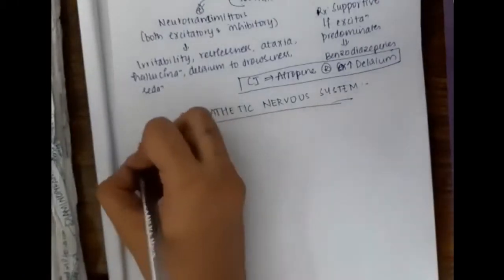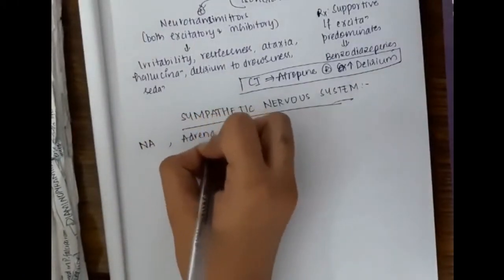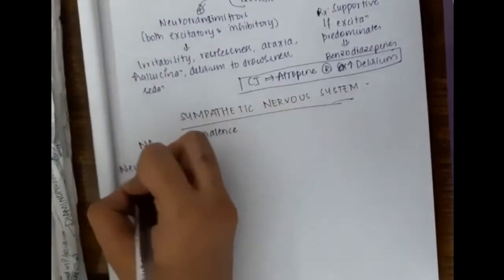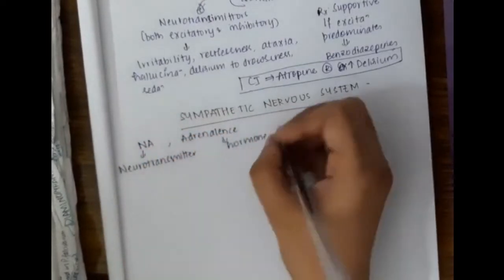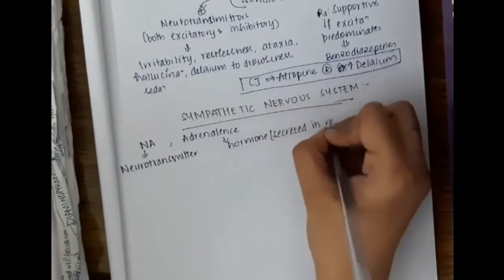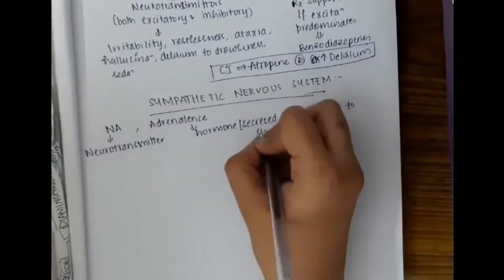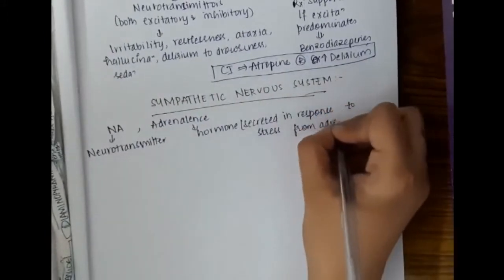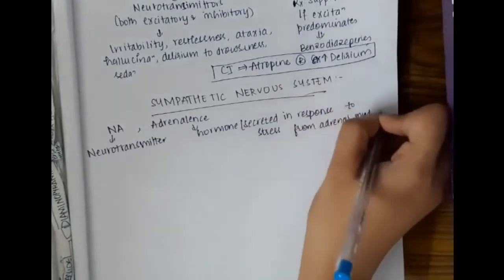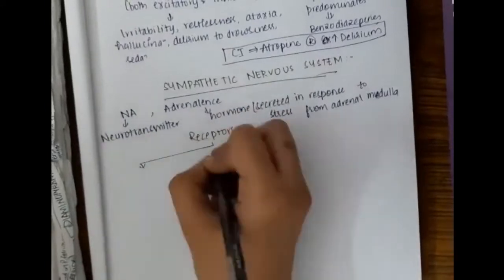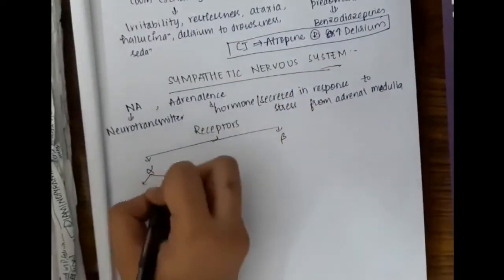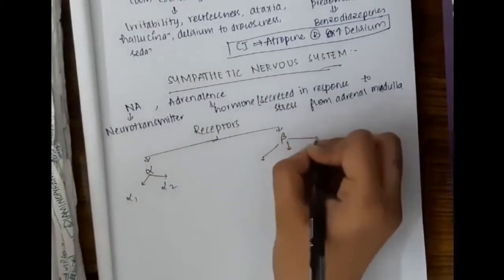Hello friends, let us now learn some important points about the sympathetic nervous system. Noradrenaline and adrenaline are the neurotransmitters involved in the sympathetic nervous system. Adrenaline is also a hormone which is produced in the stress response from the adrenal medulla, that is the fight and flight response. We have two types of receptors, alpha and beta.